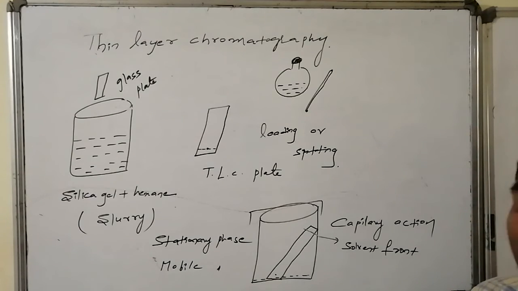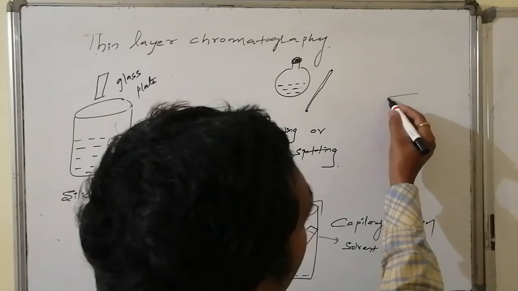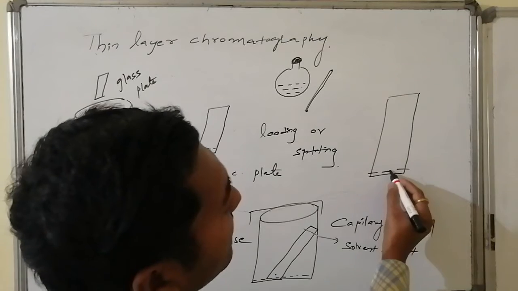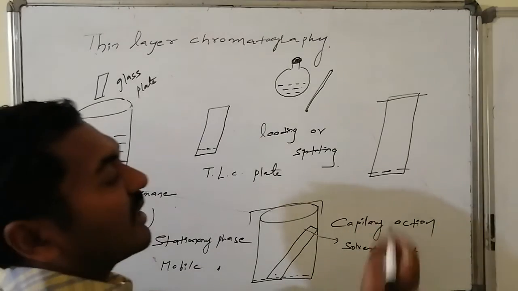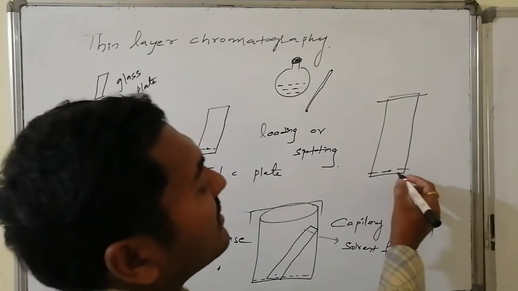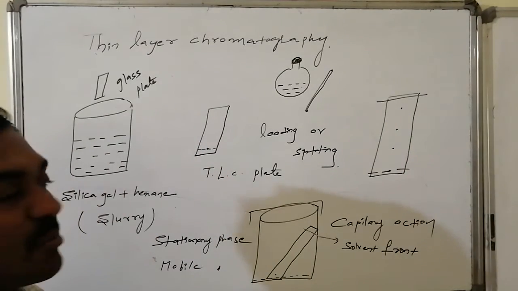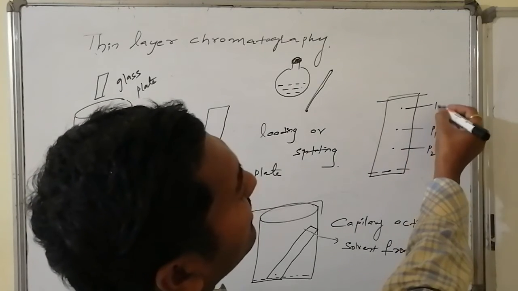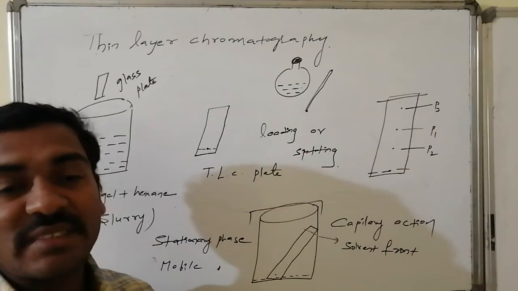So here I am expecting that component A is there, component B is there, component C is there. After taking the TLC plate outside, suppose this is the TLC plate. After removing it from the TLC chamber, this is the base line. I made this mark, and this is the front line, that is said to be what? Solvent front. And here in the beginning I kept this spot. After analysis, I came to know that one spot appeared here, one here, and one here. Let us consider this is the P1 component, this is the P2 component, and this is the P3 component. Thus, I came to know how many components are there in the mixture.